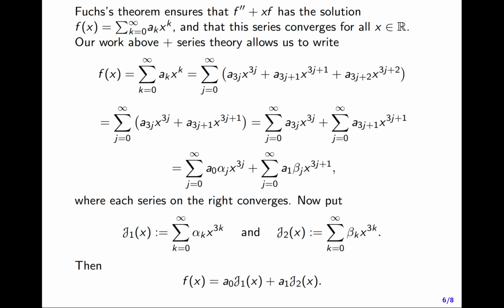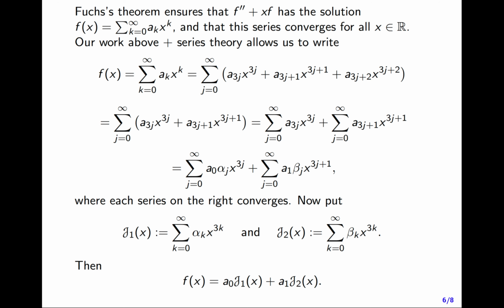So here, a_0 and a_1 seem to be arbitrary. We couldn't figure out anything about them from the identity principle, and it looks like we've written f as a linear combination of two different functions, J_1 and J_2. And of course, this is what we expect for a second-order equation. We should be able to write it as a linear combination of the two functions in the fundamental solution set.